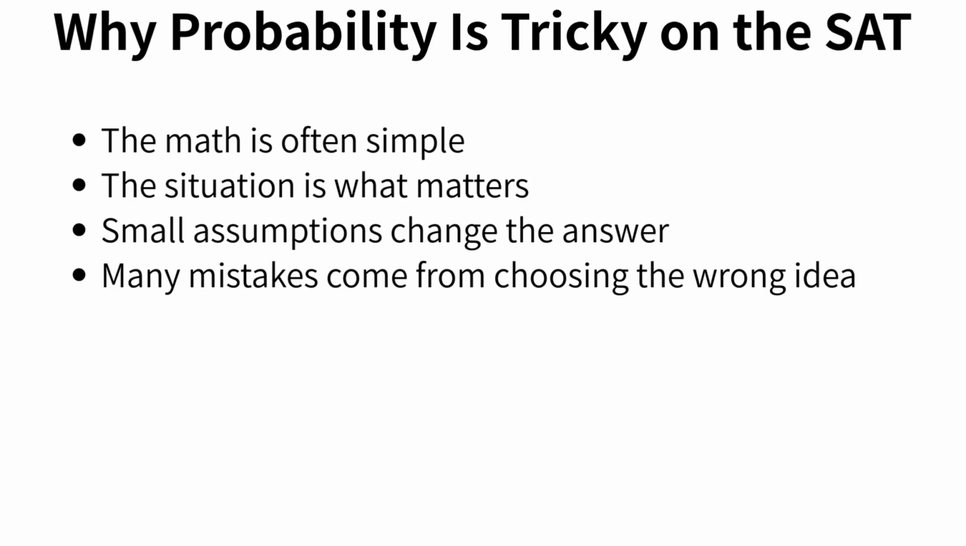And here's where most mistakes happen. Students choose the wrong approach at the very beginning, then calculate perfectly, in the wrong direction. The math is correct, but the answer is wrong because the idea was wrong. That's why probability on the SAT isn't really about calculations. It's about recognizing what type of situation you're dealing with before you start solving.